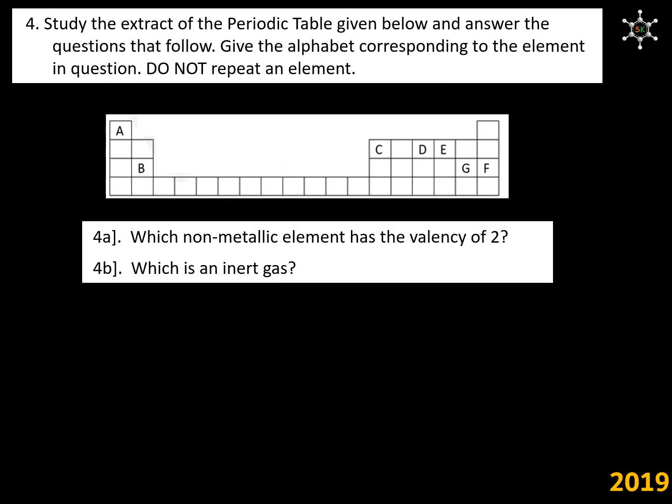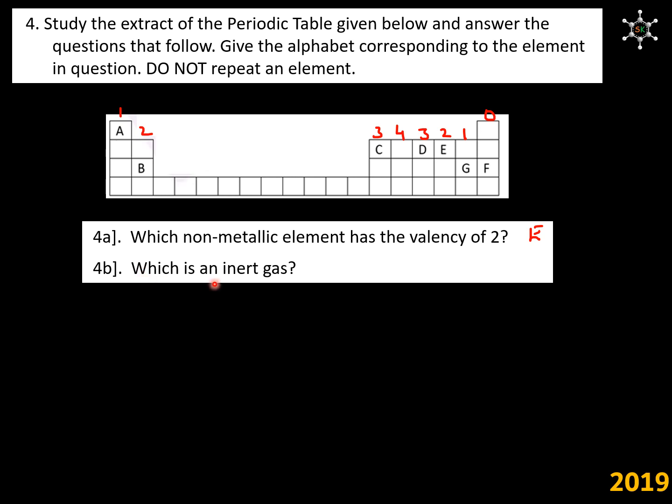We need to answer question 4a and 4b by referring to this table. 4a question is which non-metallic element has the valency of 2? We know that valency across the period increases from 1 and rises up to 4 and then decreases to 0 with group 18 elements. So, non-metallic element having the valency 2 means we have to find out from the right side of the periodic table. So, the answer for 4a is E.